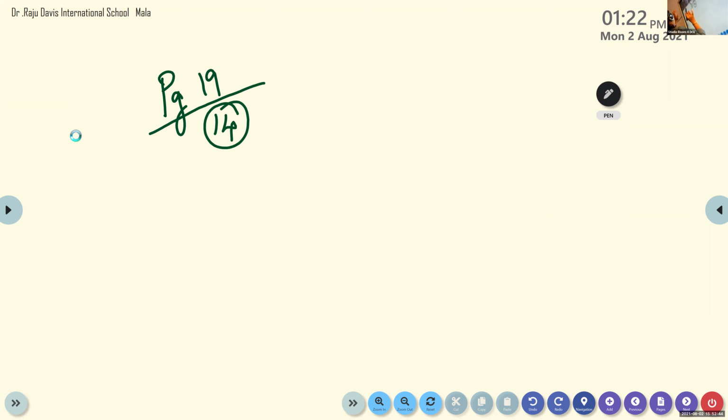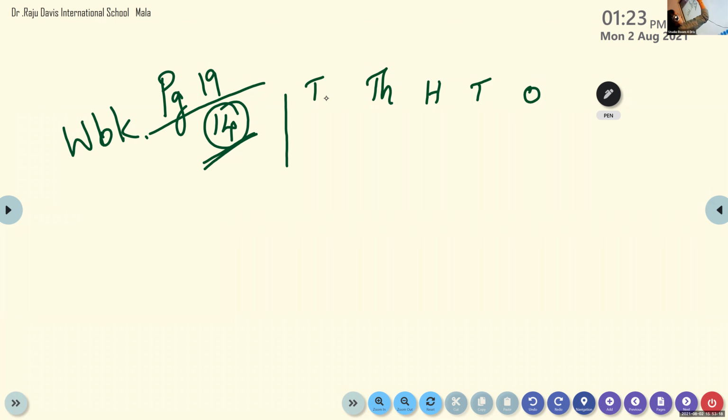Abigail has written, but children, we had to do something else here now. If you have written, no problem. But here, children, all of you have to draw one small place value chart, in the workbook at question number 14. If you do that place value chart, it will be helpful. So we can write here ones, tens, hundreds, thousands, 10,000.